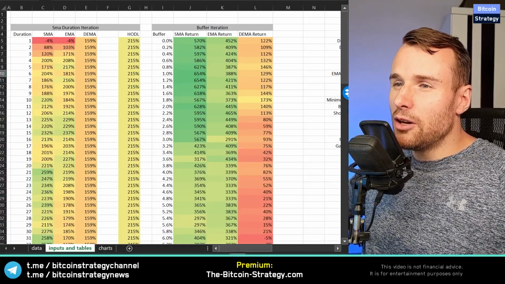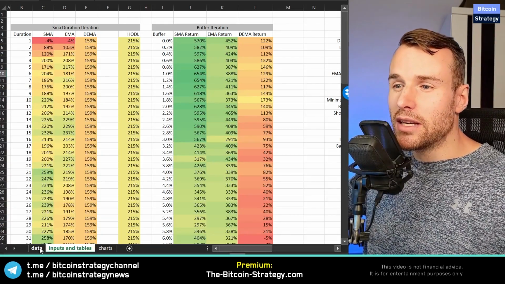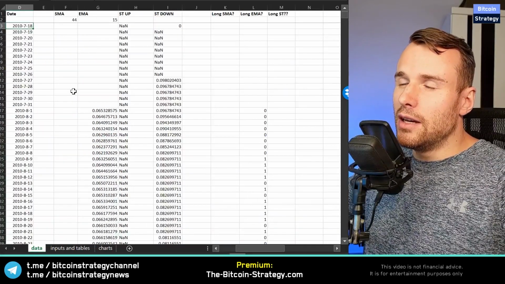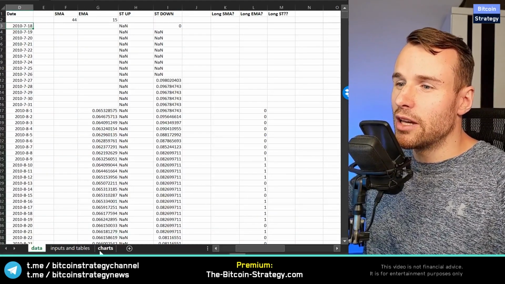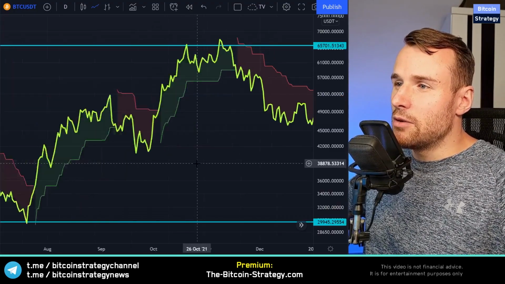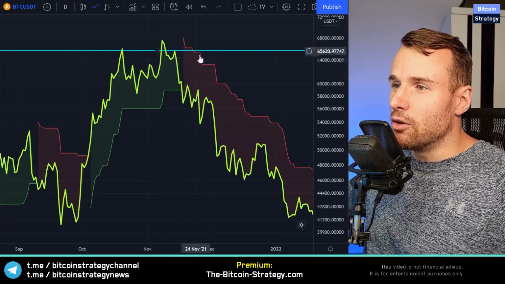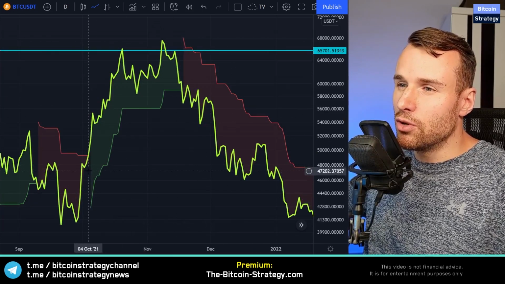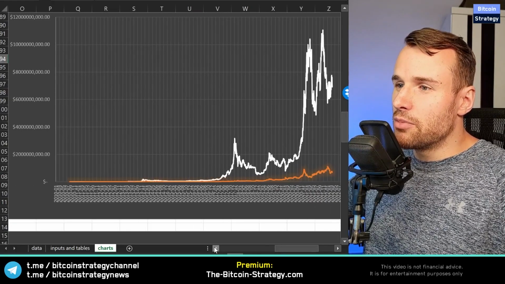In order to find that out, I've done a calculation using Microsoft Excel, just a simple backtest. The data I'm using here starts on the 18th of July, 2010. So I'm looking at the BLX and the strategy is very straightforward, right? Whenever we turn bearish, we would be betting on falling prices. Whenever we turn bullish, we would be betting on rising prices. And without further ado, let's jump into the result.